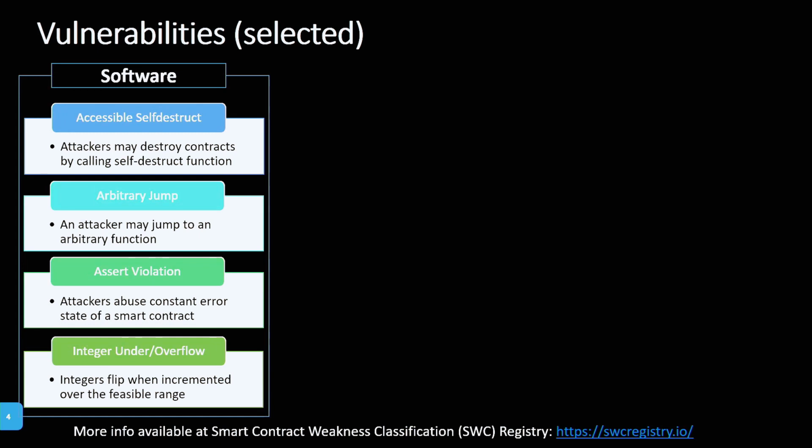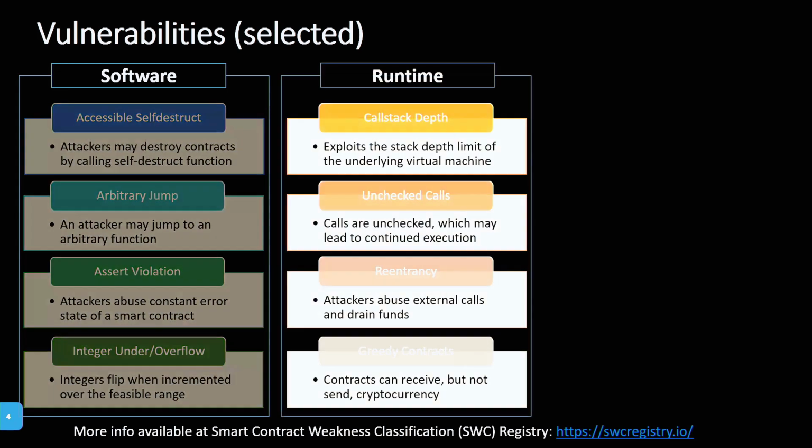Now, the vulnerabilities in smart contracts are software-based, for example, which also happen in other software. For example, integer underflow and overflow, when an integer flips if it's iterated too much. More are runtime issues, where those vulnerabilities are based on how the smart contracts are executed.